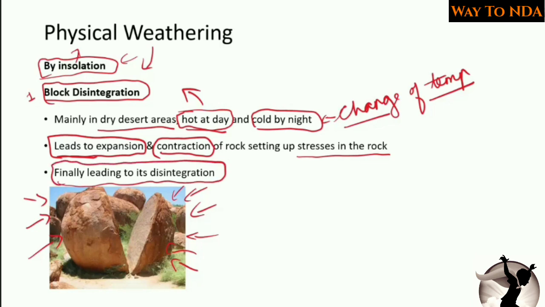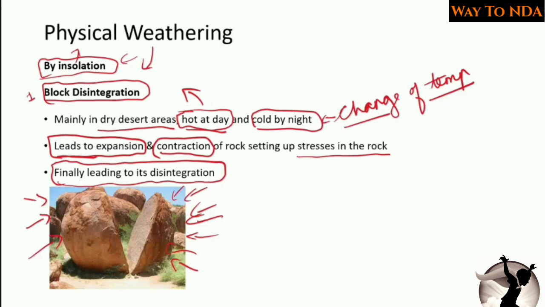Here is a rock, and in deserts the temperature is very high. Due to this huge temperature the rock will expand, and in the nights the temperature will come to 0 degrees Celsius or below, or it will be very low, and at that time the rock will contract.